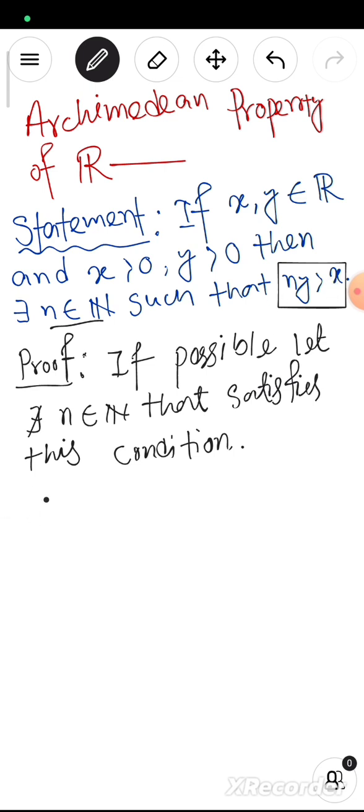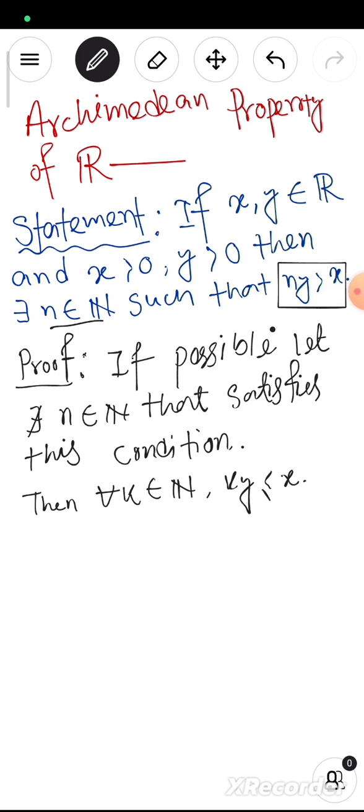The negation is: for all k belonging to the natural numbers, ky is less than or equal to x. I just take the negation of ny greater than x.